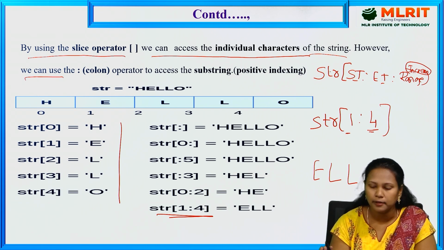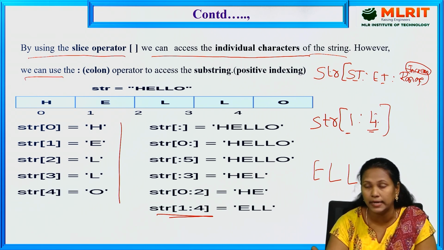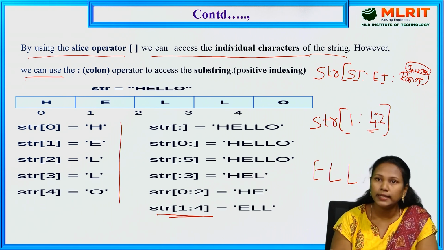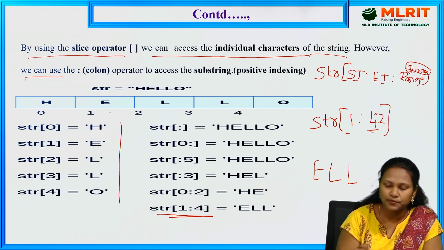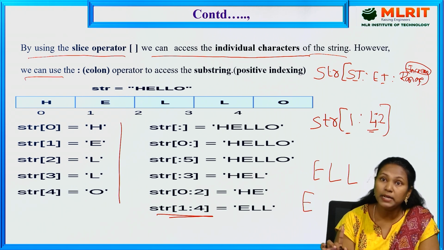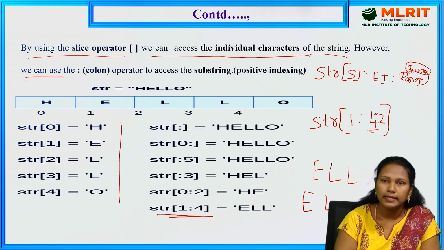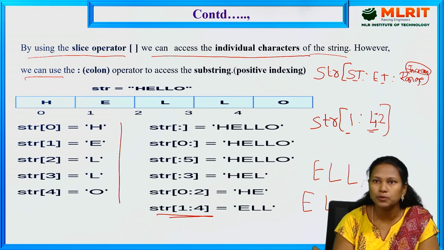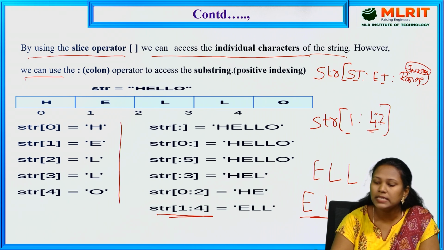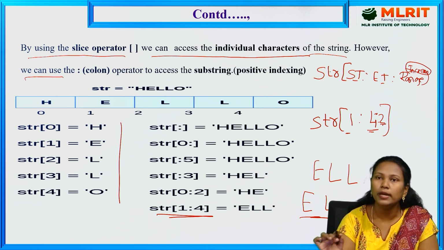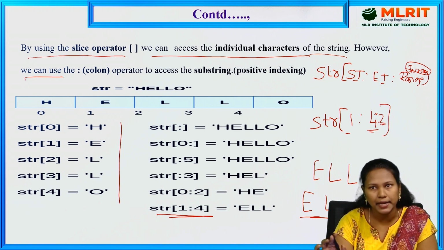If we specify the increment, 1 colon 4 colon 2, then it starts from E and increments by 2. 1 plus 2 is 3, so it prints L. After 3, plus 2 is 5, and there is nothing there, so it displays E and L. This is the increment operator. So we have the starting index, the ending index, and you have to specify the increment also. If you are not giving the increment, by default it increments by 1.